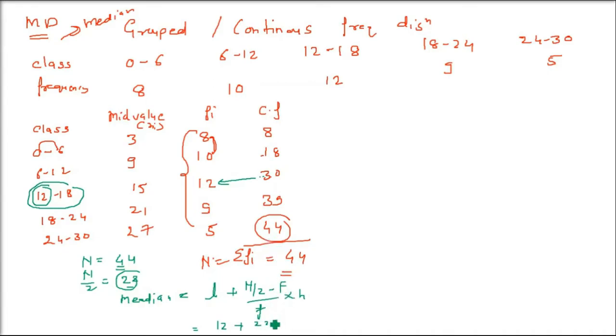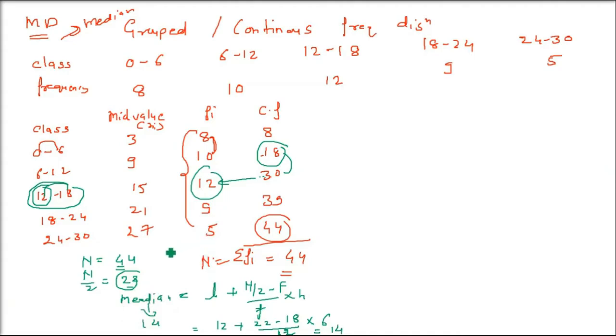It is the previous cumulative frequency, 18. Small f is the frequency of the class we have taken, 12 to 18, which is 12. H is the class difference, 18 minus 12, which is 6. So this is your median, and it comes to 14.